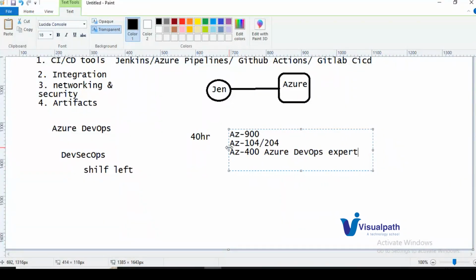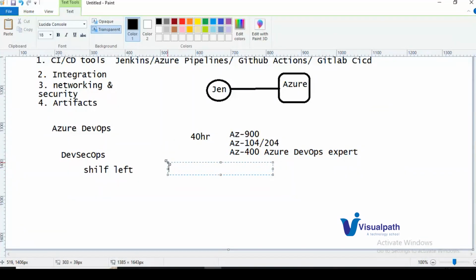My suggestion is to go with the fundamentals first, in this order: first take the fundamentals certification, then 104 or 204, and then you can go with the 400 certification. All the required topics to achieve these certificates will be covered in this course as well.